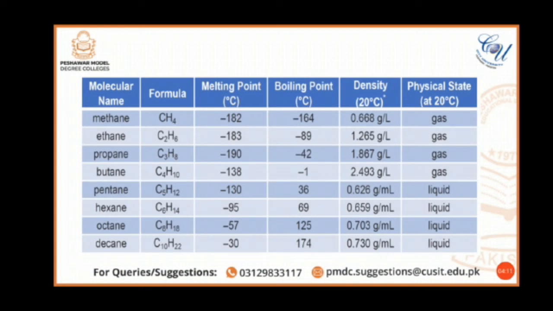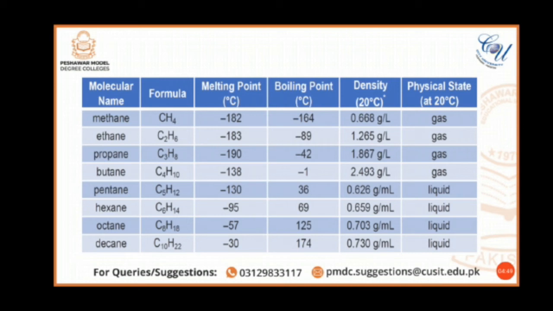In this image, you can observe a summary of the physical properties of alkanes. Methane, being the smallest member of the alkane series, has a melting point of minus 132 degrees centigrade, boiling point minus 164, and density 0.668 gram per liter, and the physical state is gaseous, followed by ethane, propane and butane.